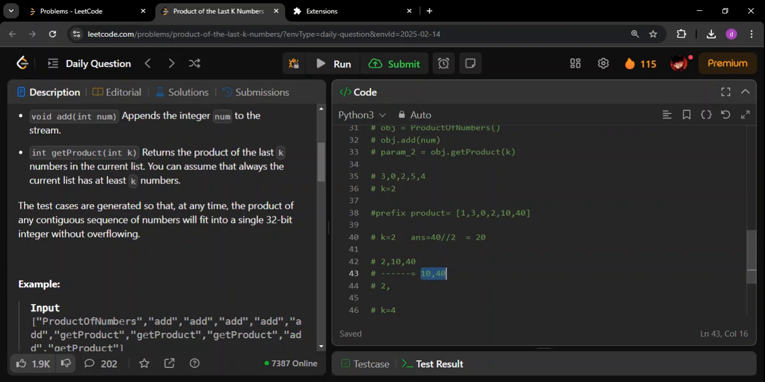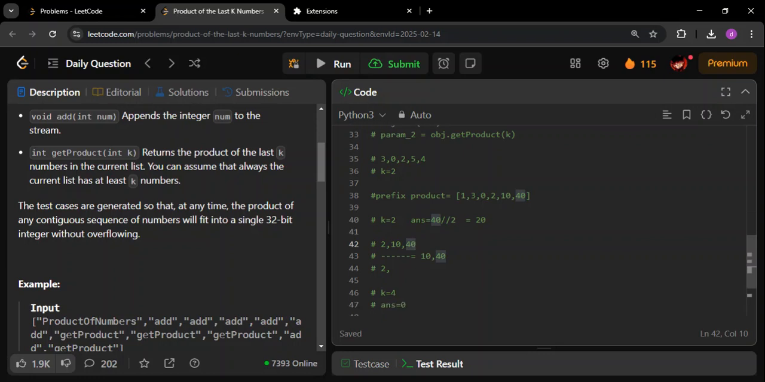Okay, prefix product, I've done the same. The case that I've shown you now is going to be very simple. If you know this topic, you will know this case also. Now let us come to some of the edge cases.